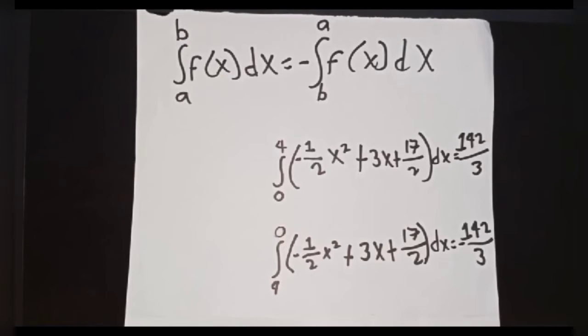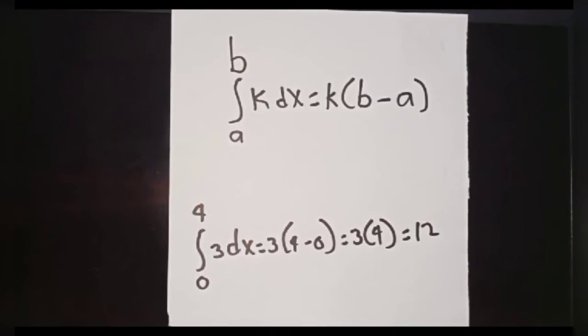As an example, if we integrate our quadratic function from 0 to 4, because the function is not negative over this closed interval, this will give us the area under the function, which is equal to 142 over 3. If we change the order and integrate from 4 to 0, the outcome will be negative 142 over 3.